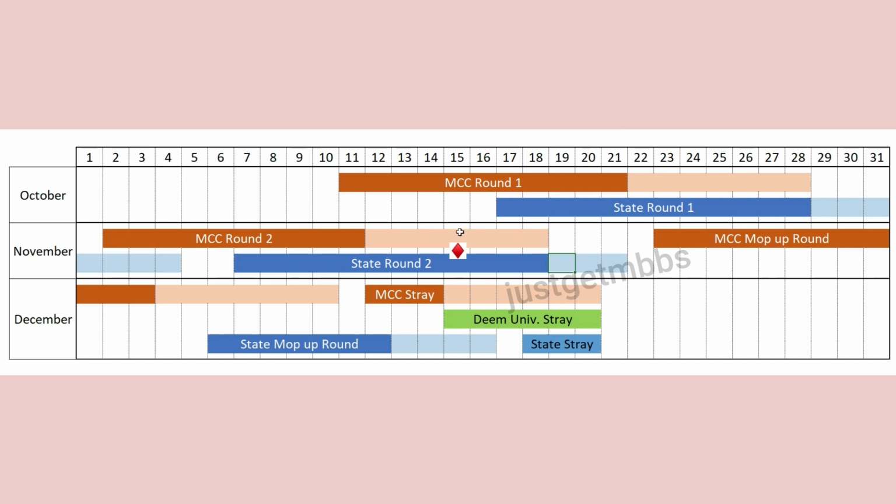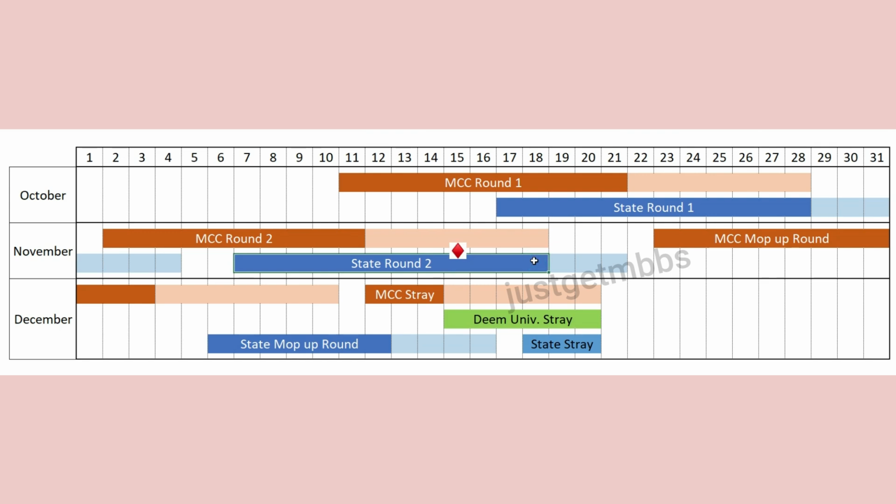Now, while MCC round 2 and state round 2 is happening, you can see here the date, the diamond I have shown. This is the date when the academic session is supposed to start. That is 15th November is when the college is supposed to open and start the academic session for 2022-23. Now, many of you may ask, sir, I might not have joined the college. Only round 1 is complete. How can they start the college? Is it practical? Is it possible? How can they start? There are so many counseling rounds happening after that.